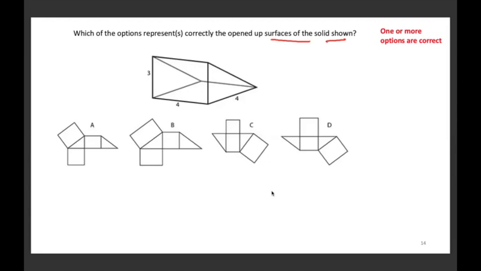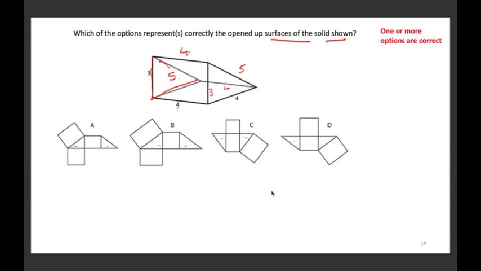Now here, if you observe the options very carefully, one thing that is the same is the triangle that we can see in all the options. They are all right angle triangles. These are right angle triangles and I already know this is 3, this is 4. So the edge here will have size 5. Likewise, here also 3, 4 and 5. This is 4, so its opposite should also be 4. And this is 4, so its opposite should also be 4.